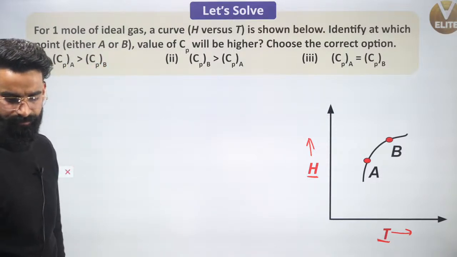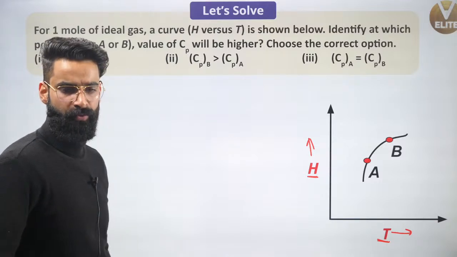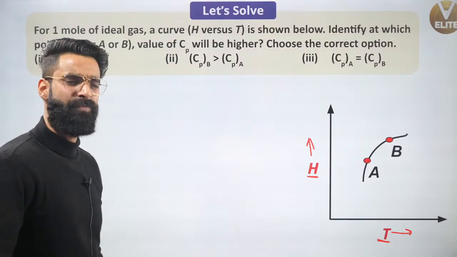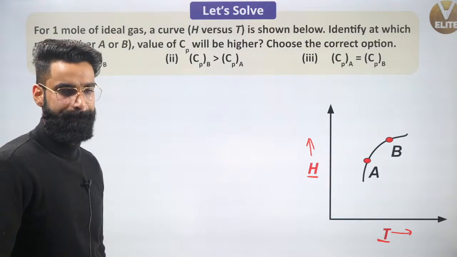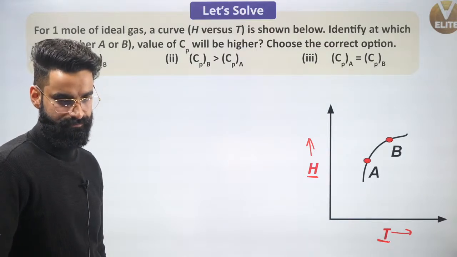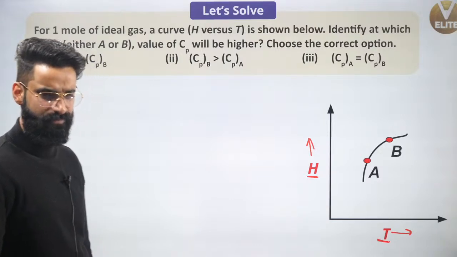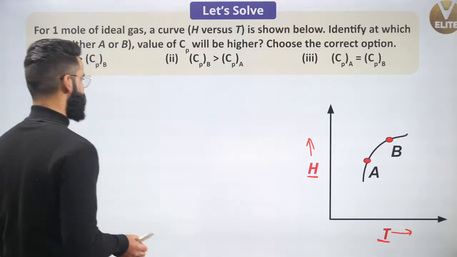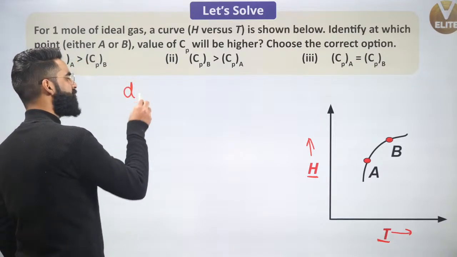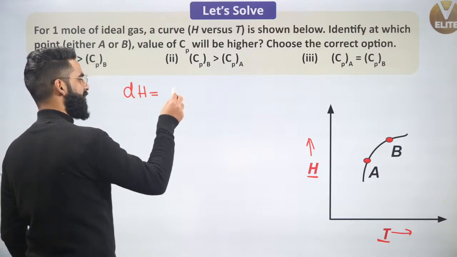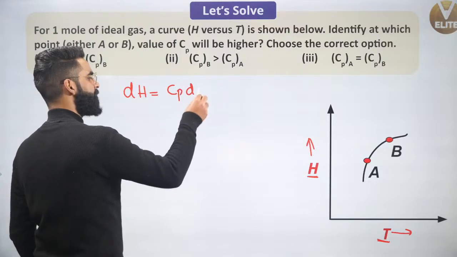How do I get to know that? At which point Cp value is going to be more? What do you think? Let me know in the chat box. It's a simple thing, guys. Few minutes back, I told you small change in the value of enthalpy for 1 mole of ideal gas is equal to Cp dT.